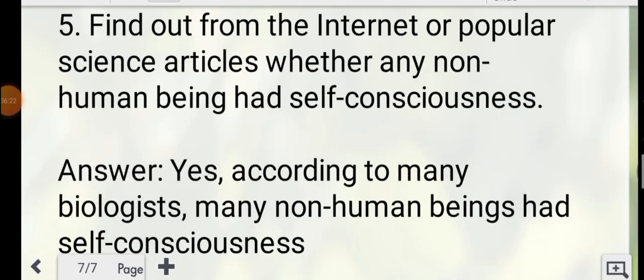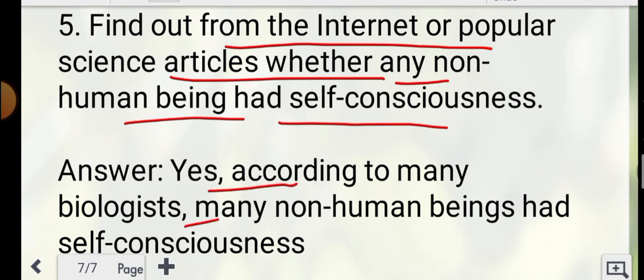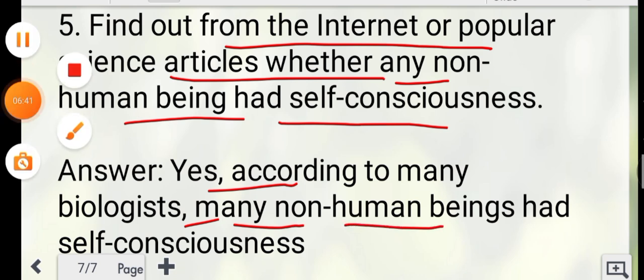The next question is: find out from the internet or popular science articles whether any non-human being had self-consciousness. Answer: yes. According to many biologists, many non-human beings had self-consciousness.